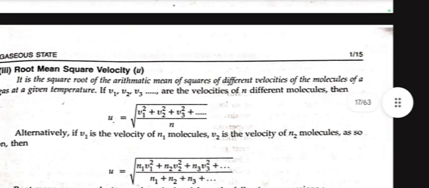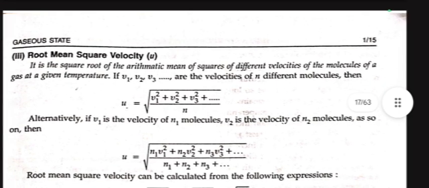Now we move towards root mean square velocity U. It is the square root of the arithmetic mean of the squares of different velocities of the molecules of a gas at a given temperature. If V1, V2, V3 are the velocities of n different molecules, then U = √((V1² + V2² + V3² + ... + Vn²)/n).